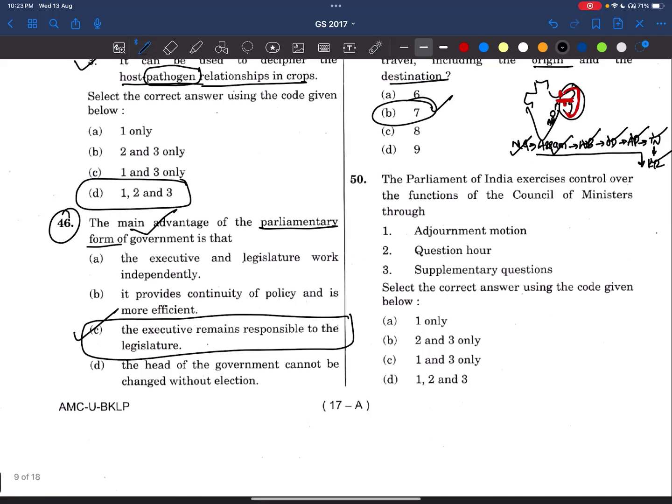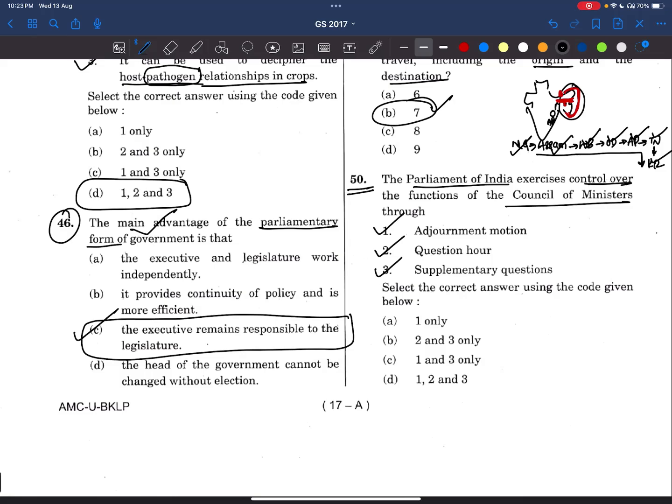Very simple question. Now coming to the last question for this video. Parliament of India exercises control over functions of Council of Ministers through. See here friends, this is a very direct question from the Lakshmikant. What is it asking? Parliament takes direct control over Council of Ministers. It is through question hour, zero hour, supplementary questions. That means supplementary questions for the starred questions will be there, no? For that, supplementary questions will also follow. Starred questions are where you need to give an oral answer. Unstarred questions, the written answer.